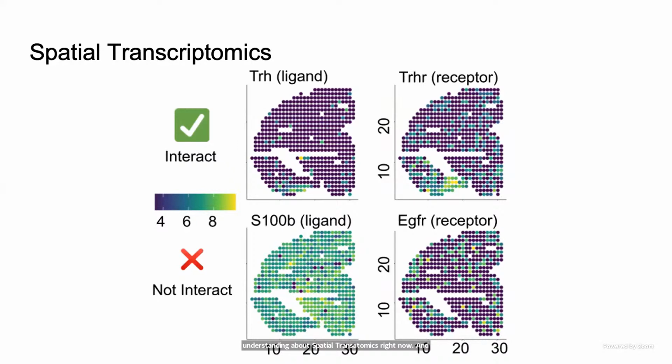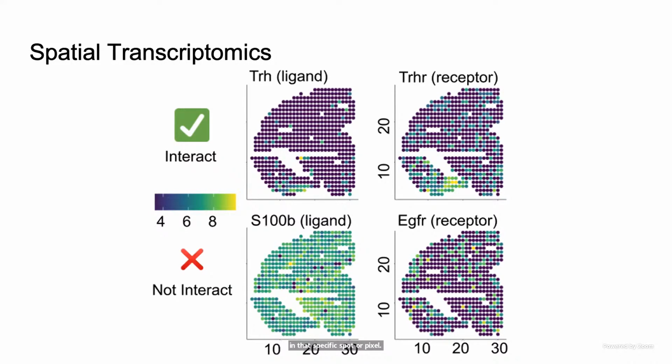Here I'm showing the spatial transcriptomics data of 4 different genes. Essentially, for each gene, the X and Y axes correspond to the spatial coordinates in space. Each dot corresponds to one pixel, where each pixel normally contains 1 to 10 cells, multiple cells, and the color for each pixel corresponds to the spatial gene expression for this specific gene in that specific spot or pixel. So this is spatial transcriptomics.